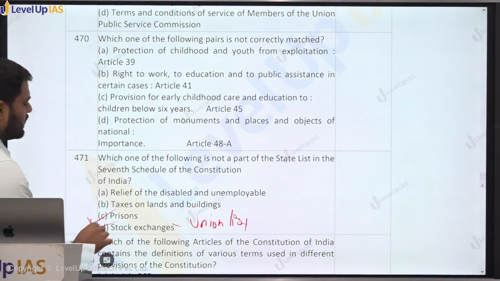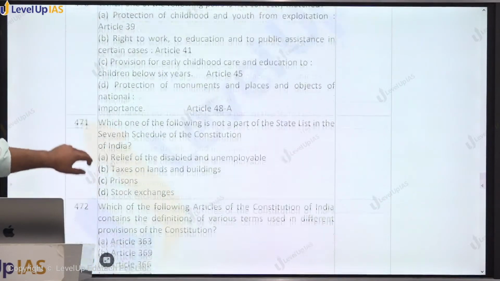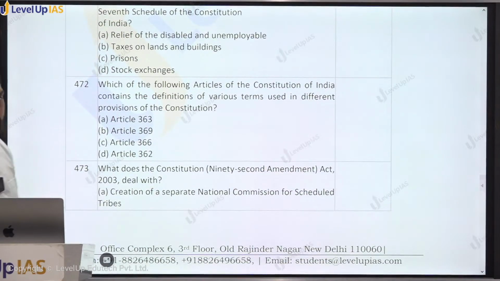Law and order, prison, these are the parts of the state list. तभी दिल्ली में prison department के 90 staffs को रातों रात हटा दिया उन्होंने.